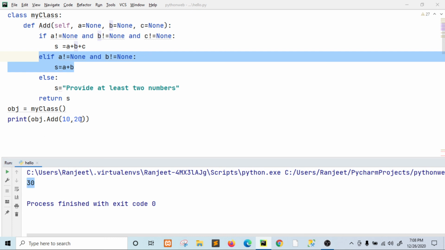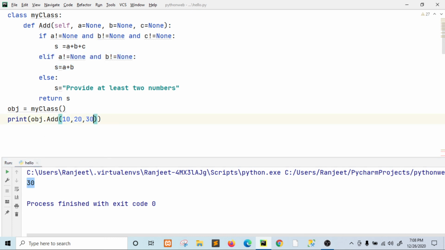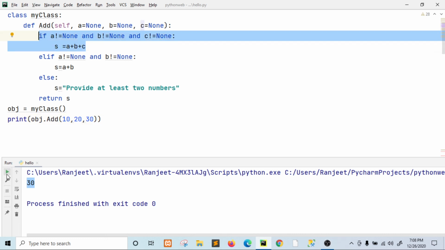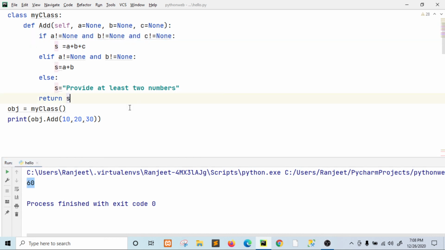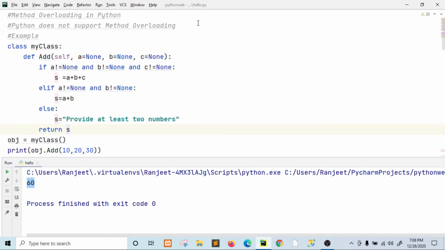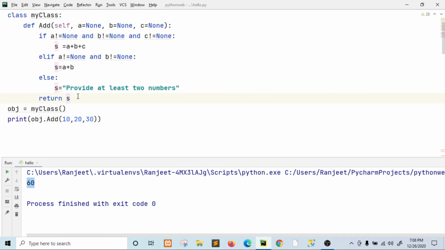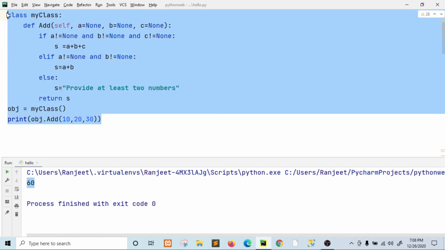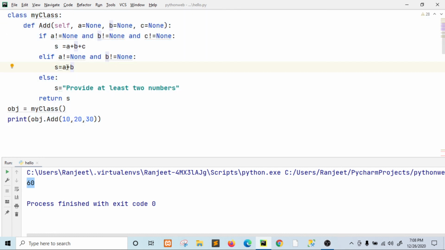And if you provide three arguments, then this if condition will execute, that is 60. So basically Python does not support method overloading, but in this way you can use the same method, right?